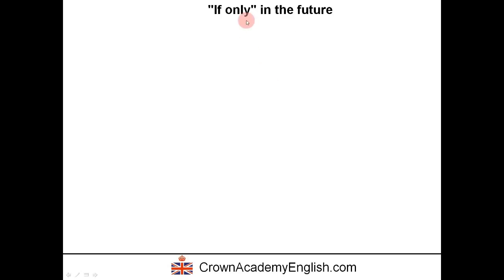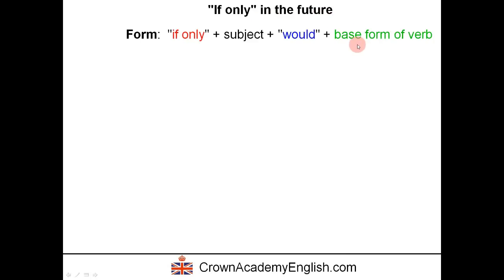If only in the future. So we're talking about the meaning. The meaning is in the future. The form is slightly different. It is if only, subject, followed by would, and then the base form of the verb. And the meaning of this is a wish for the future. Okay.